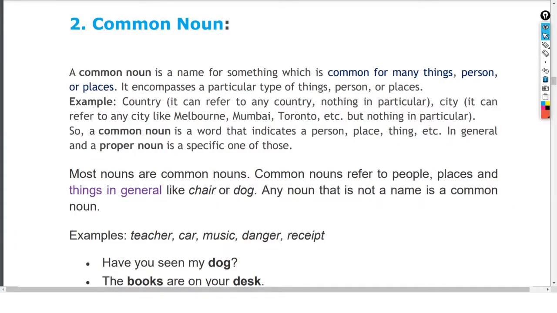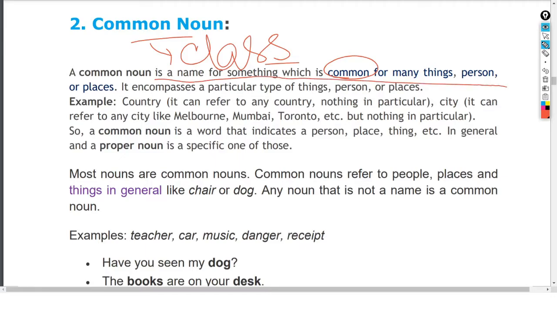A common noun is a name for something which is common for many things, है ना. तो कॉमन वर्ड से मालूम पड़ता है ना. कॉमन नाउन और क्लास नाउन, ये जाति वाचक है, मतलब जो क्लस्टर होता है, एक ही टाइप ऑफ थिंग, उसको कॉमन नाउन बोला जाता है. Common noun is the name for something which is common for many things, persons and places.